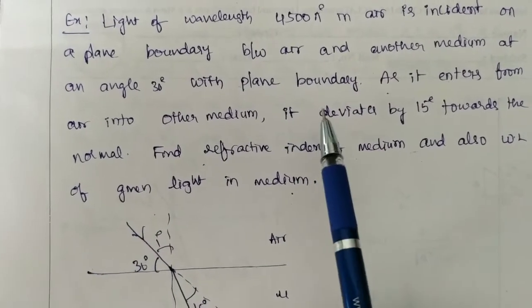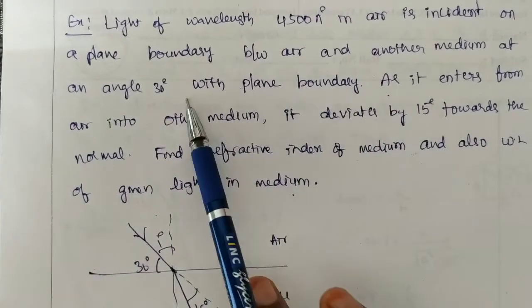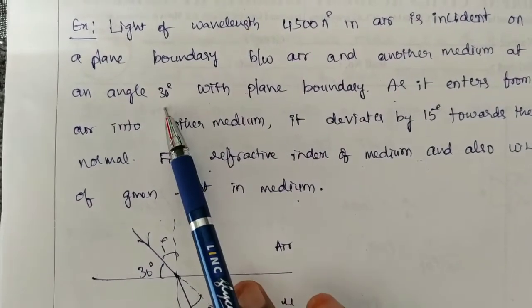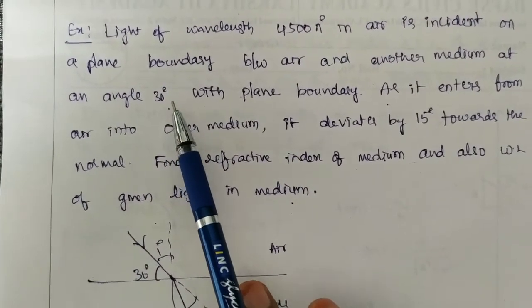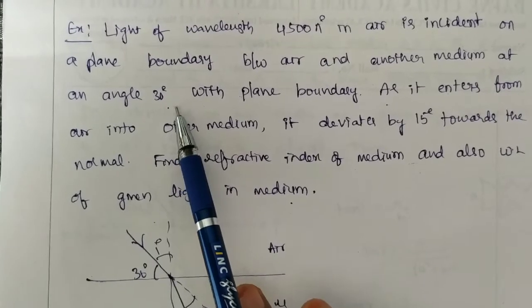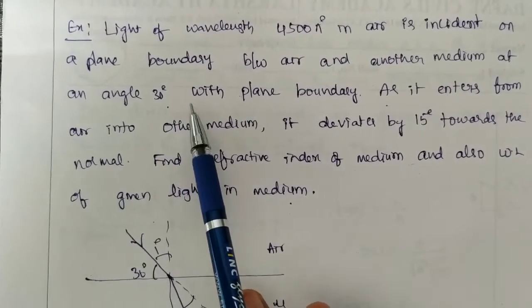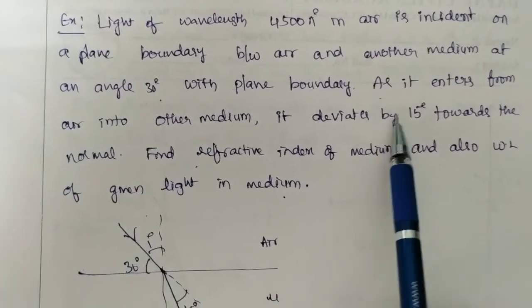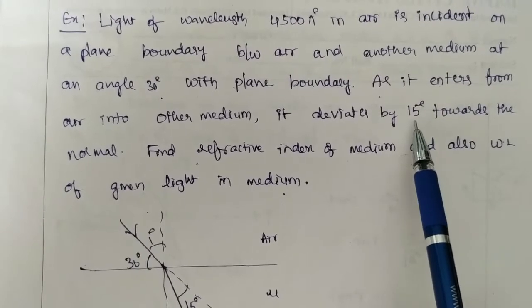Here the angle with the boundary is given to you. That means the incident ray is making 30 degrees with the boundary, so the angle of incidence is 60 degrees. The angle of incidence is the angle between the incident ray and the normal drawn to the boundary, and the angle of deviation is given to you.